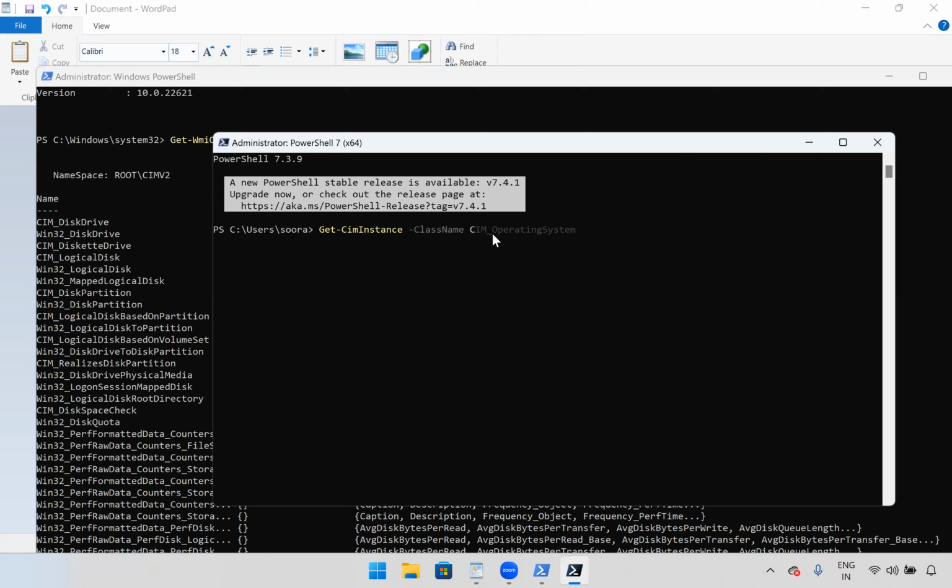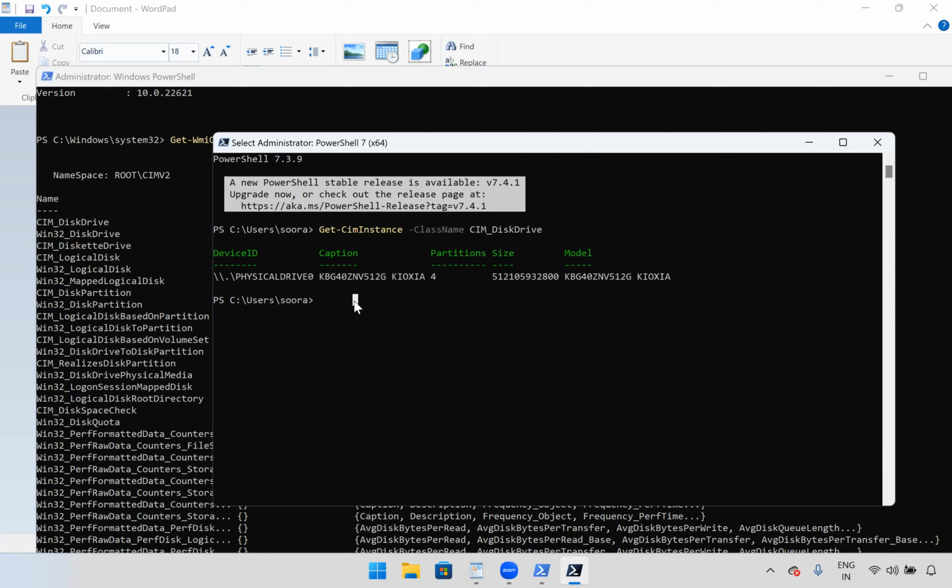If it is a Win32 object, if you press the tab, it won't work. In the CimInstance, the tab will work here. Okay. Disk drive. So they got the information, right?